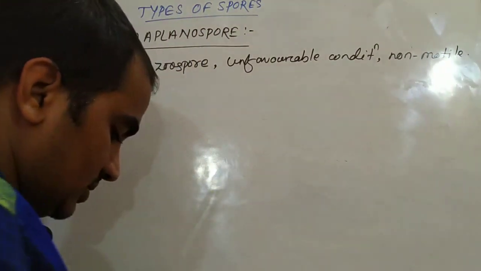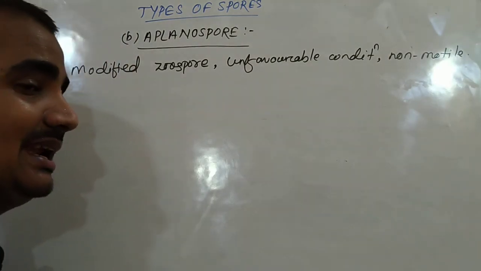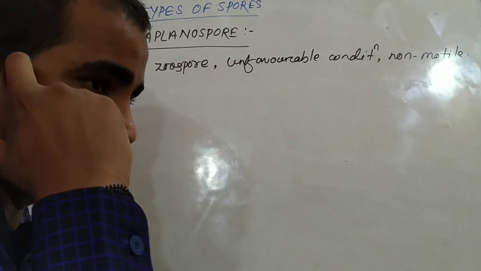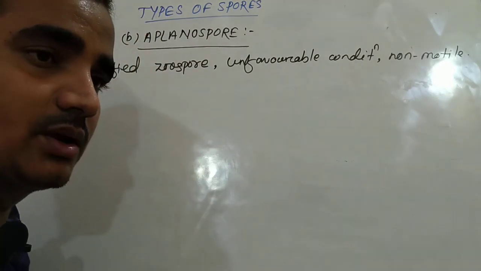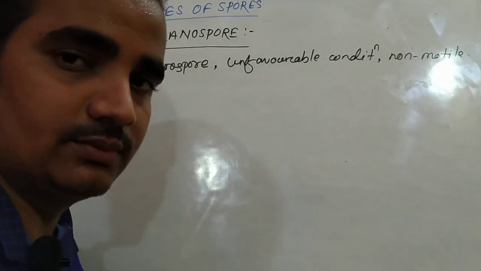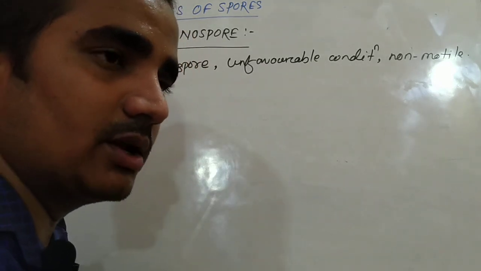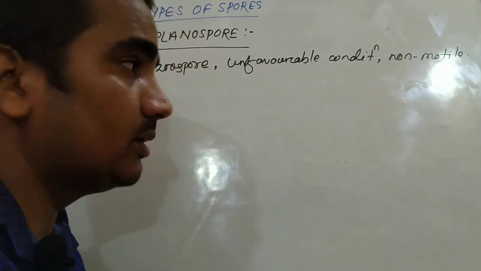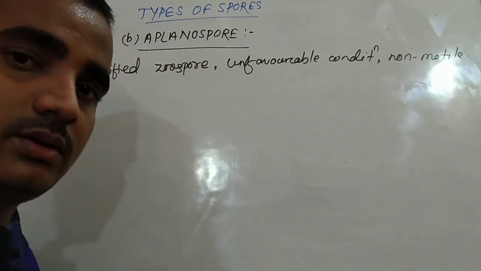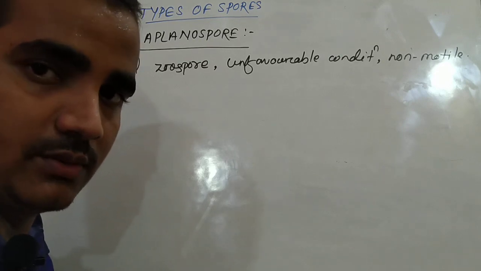During unfavorable conditions, the zoospore forms a thin layer outside its cell wall, and inside the cell wall, the nucleus divides mitotically to form different aplanospores. After the return of favorable conditions, the aplanospores get released from the reproductive unit. Okay.